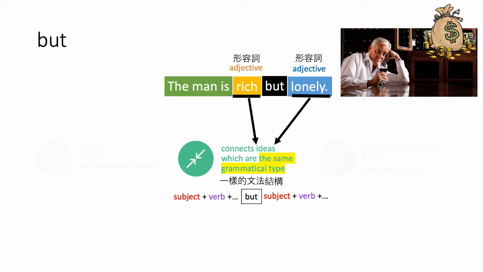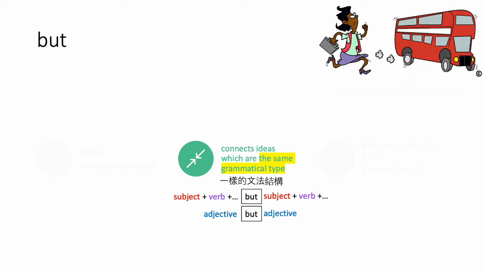So in this sentence, we can see before but, we have an adjective. After but, we also have another adjective. So this is the same grammatical type you are having in this sentence. The man is rich, but lonely. Another example. Look at this lady. She's trying to catch the bus.